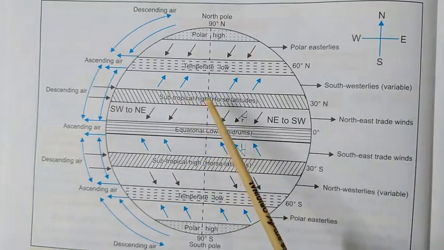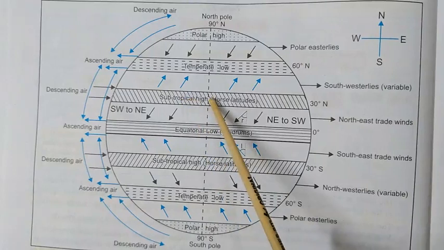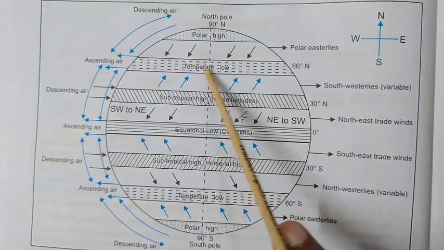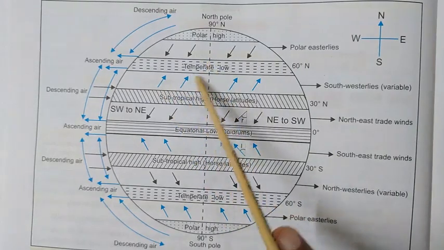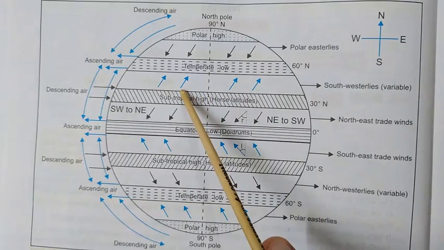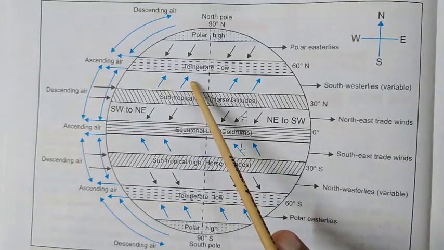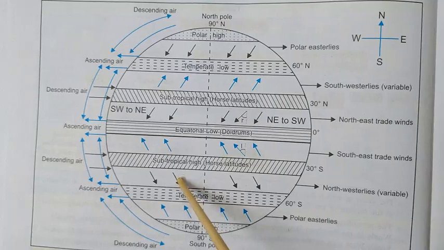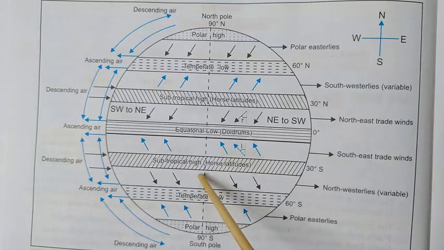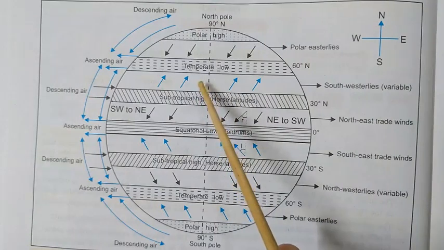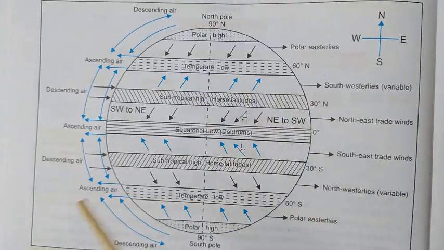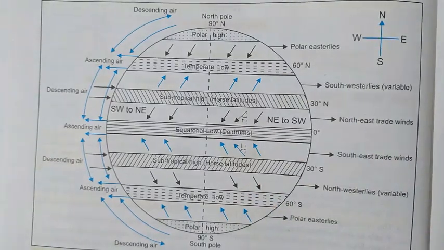Then again, there is a subtropical high pressure belt, and in the temperate region there is a low pressure. So the wind again blows from the subtropical high to the low pressure. Now these winds, as you can see, blow from the southwest direction in the northern hemisphere, and from the northwest direction in the southern hemisphere. But usually in the temperate region, because of the Coriolis effect, these winds are deflected so much that they start blowing from west to east. On the planet, they blow from west to east in both hemispheres, and that's why they are known as westerlies.